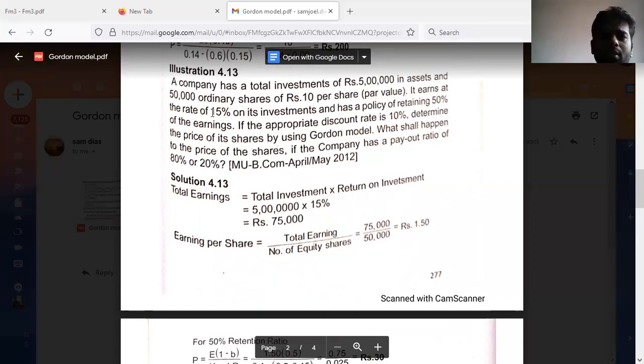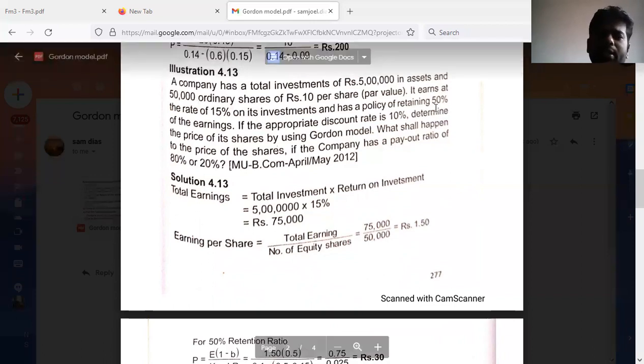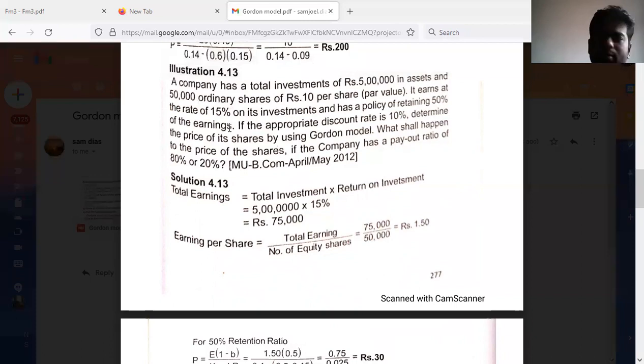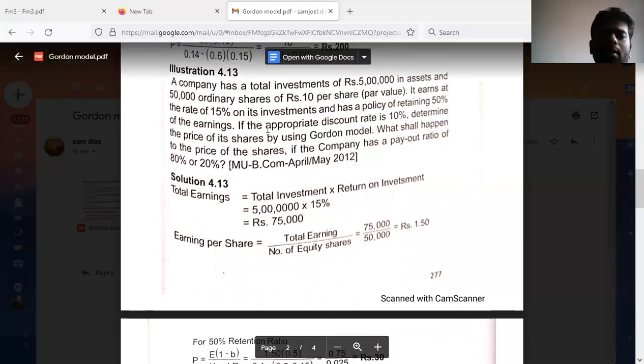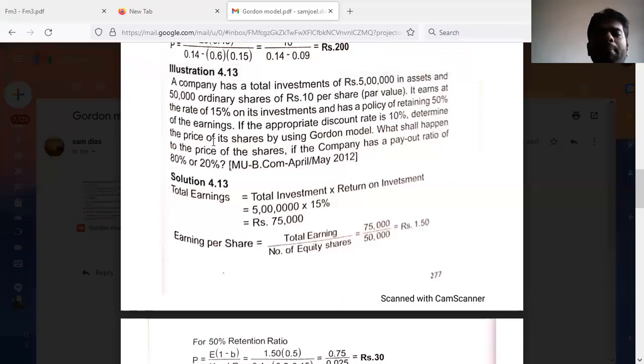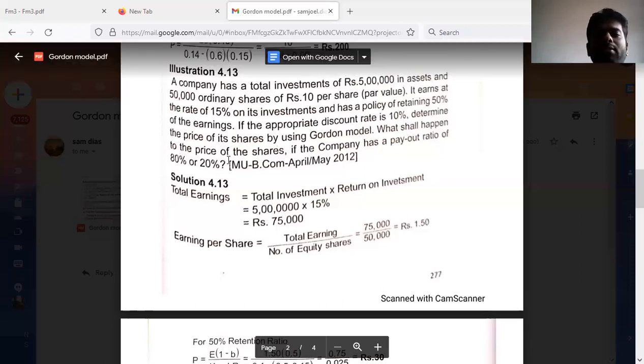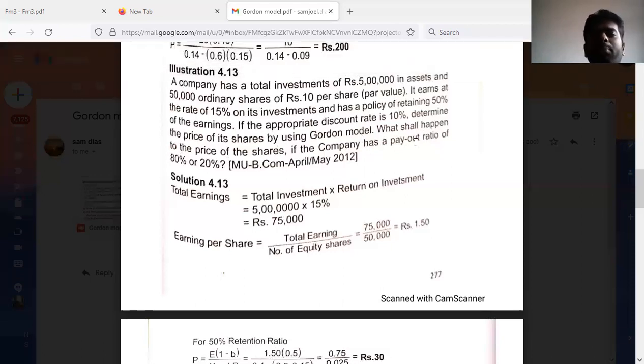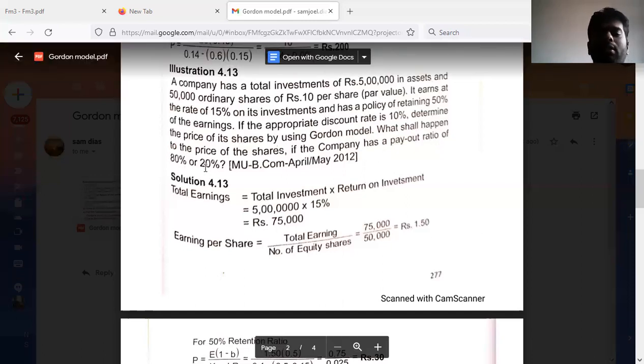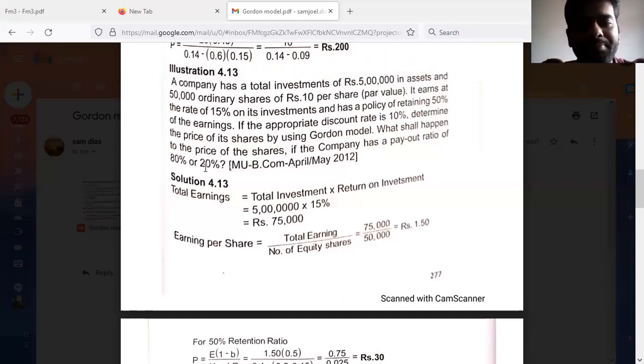It earns at the rate of 15% on its investments and has a policy of retaining 50% of the earnings. If the appropriate discount rate is 10%, determine the price of its shares by using Gordon's model. What shall happen to the price of the shares if the company has a payout ratio of 80% or 20%? Okay, now here